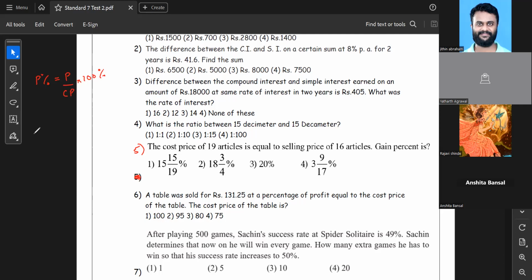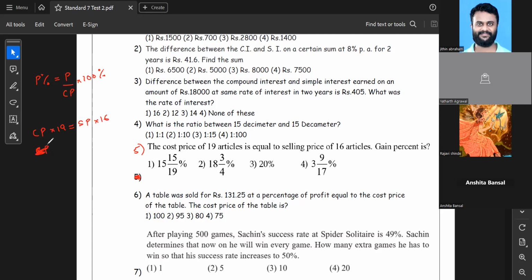The cost price of one article, let me call it CP, and the selling price of one article is SP. The cost price of 19 articles is equal to the selling price of 16 articles.